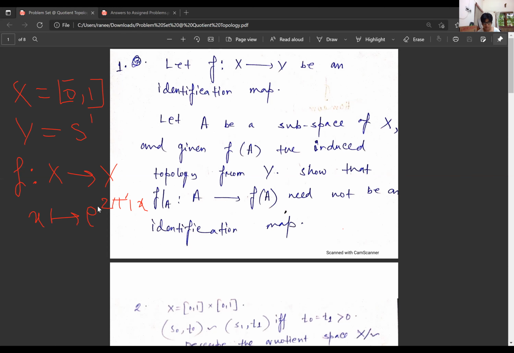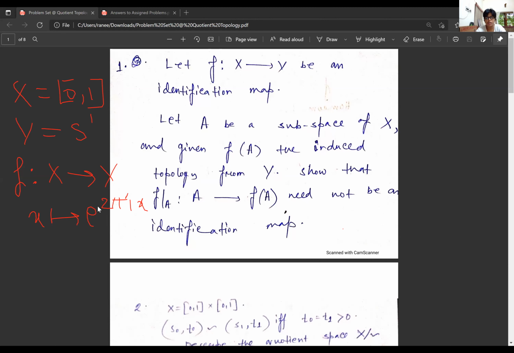And the inverse will also work in a similar way: if I take some arc on the circle, it will correspond to some open interval in the closed interval [0,1]. So f is an open map, and basically U in X is open if and only if f of U is open in Y, and we are getting that in the way we are setting up the whole system.